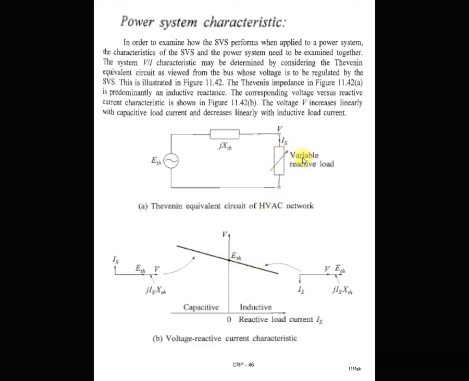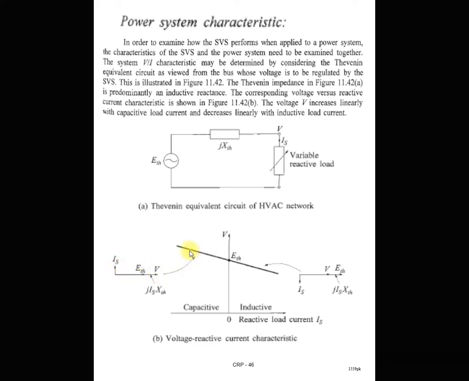Exactly the opposite, if the load is inductive in nature, which generally happens because most loads are inductive in nature, then at the receiving side the voltage V is always less than the Thevenin's equivalent voltage. So in the inductive region, when the load is more reactive in nature, the voltage at the receiving side, this y-axis, the receiving voltage V, is always less than the Thevenin's equivalent voltage or supply voltage.